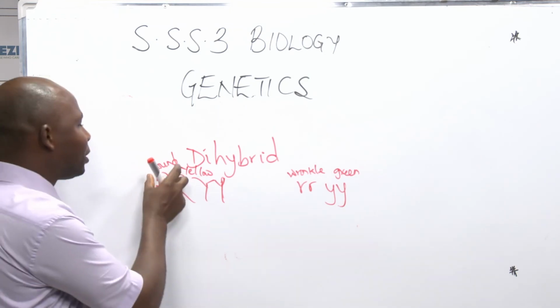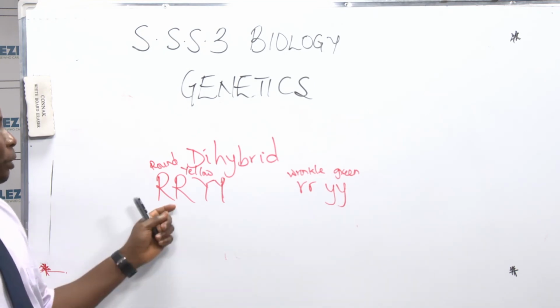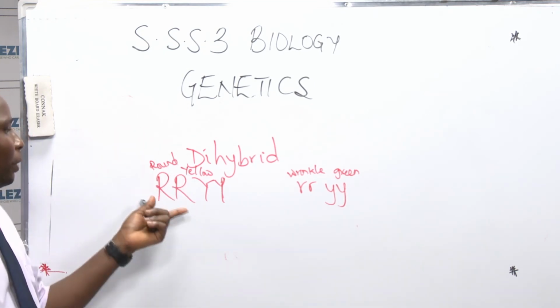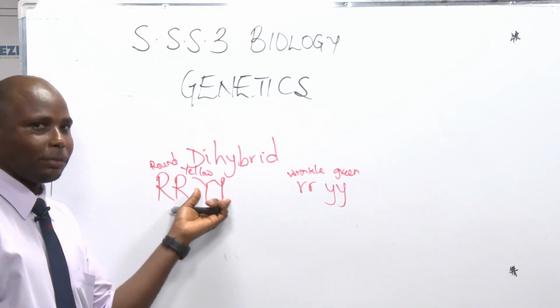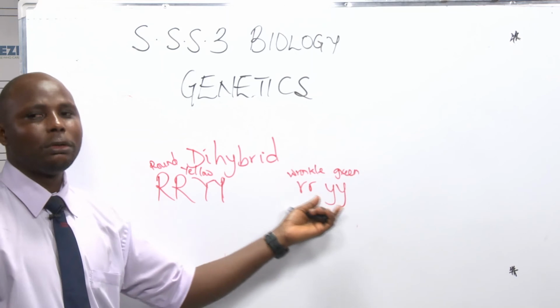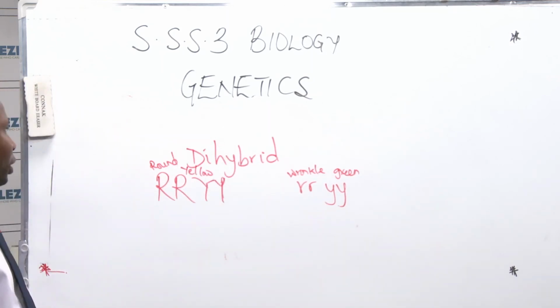So he picked this. Don't forget, it's not only color now. In the previous one, he was talking about height, mono, 1 character. But this one is talking about 2. He picked a seed with round shape and yellow color, and another one, wrinkled and green. So he tried to crossbreed those ones to see.